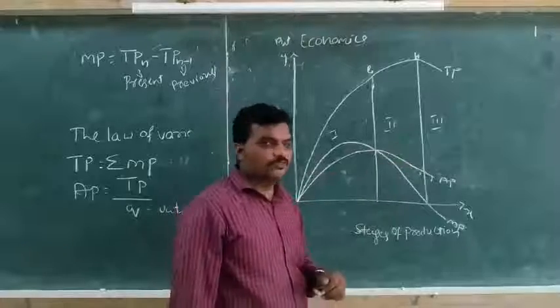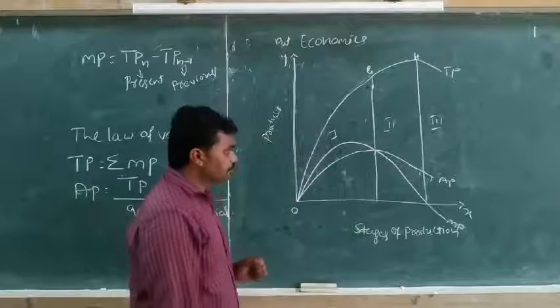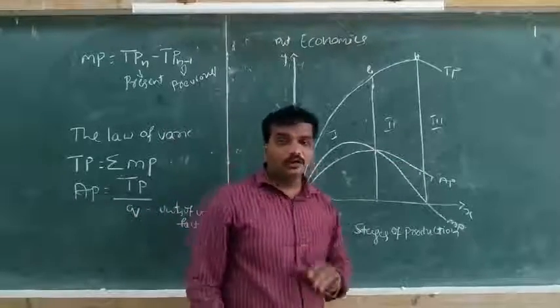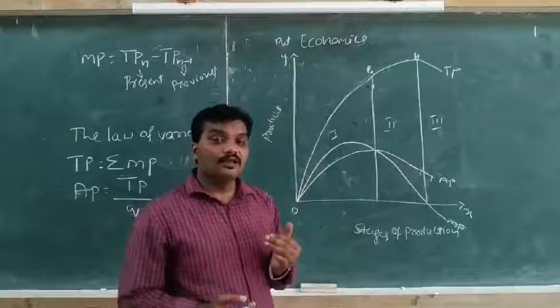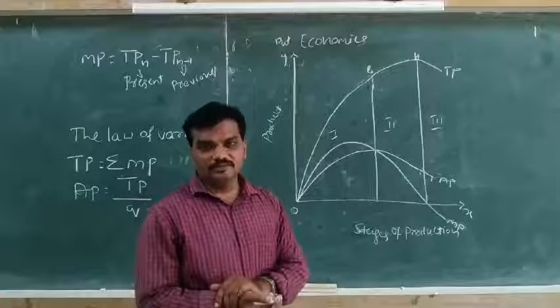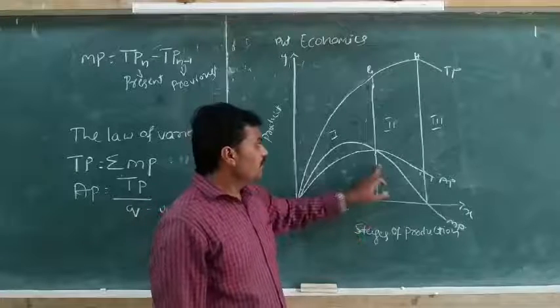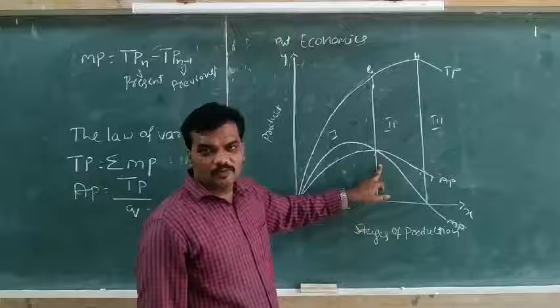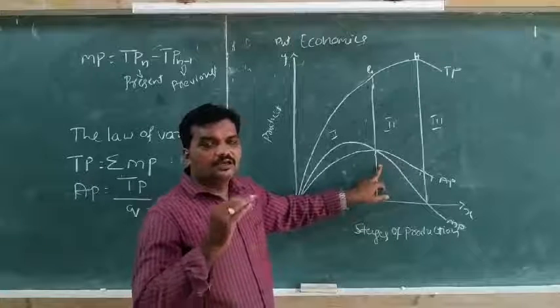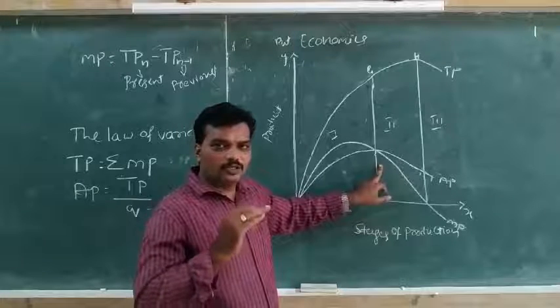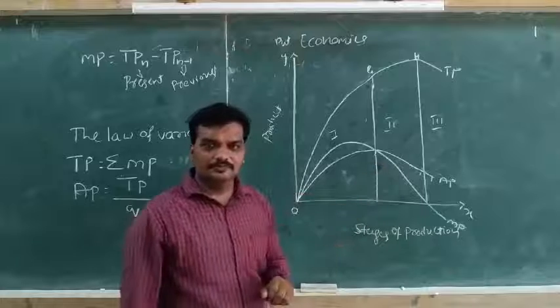Then comes the second stage. What happened in the second stage? The total product curve continues to increase, but at a diminishing rate, that is a decreasing rate. Coming to the average product and marginal product curves, both start to decrease here.